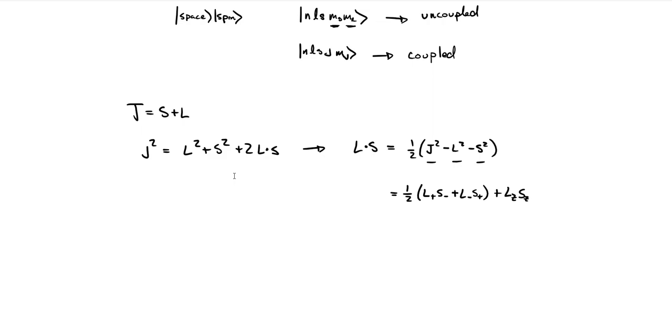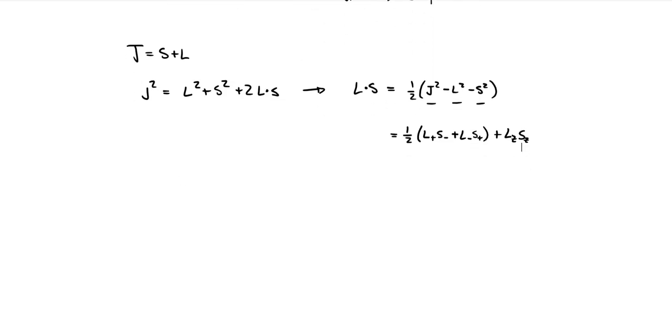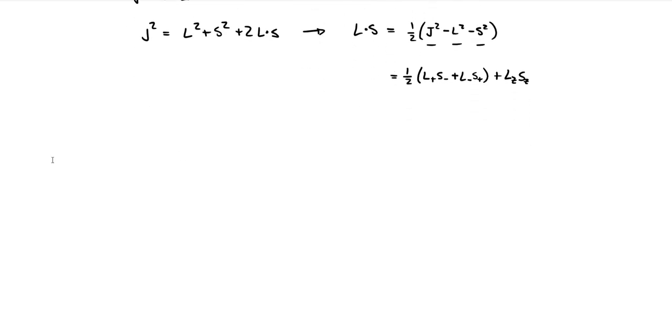So we want to use that basis to figure out our first order energy correction. First order perturbation theory essentially says the first order correction due to the spin orbit is just the diagonal matrix elements of that perturbation Hamiltonian. In our coupled basis, that looks like this.